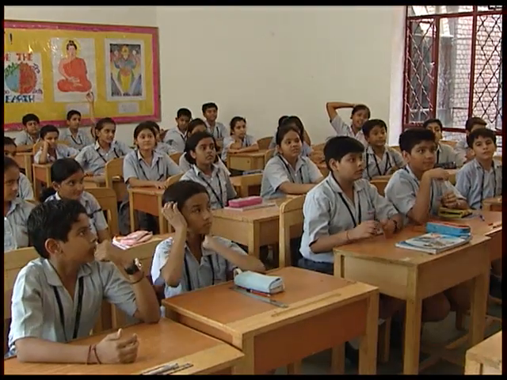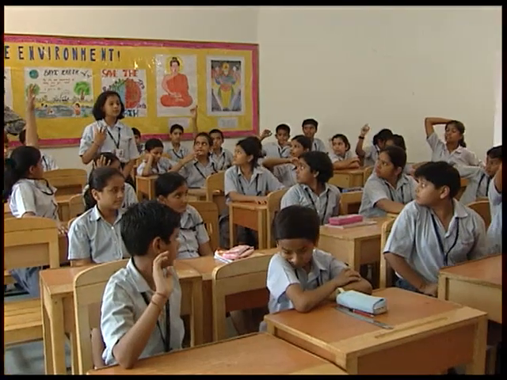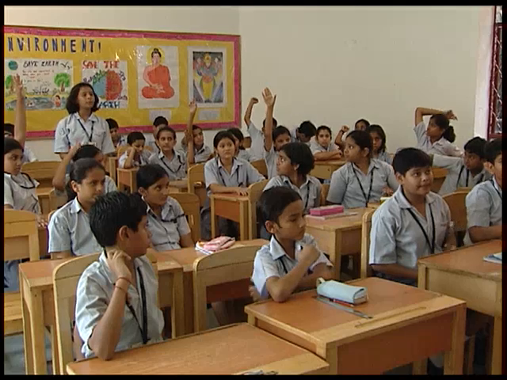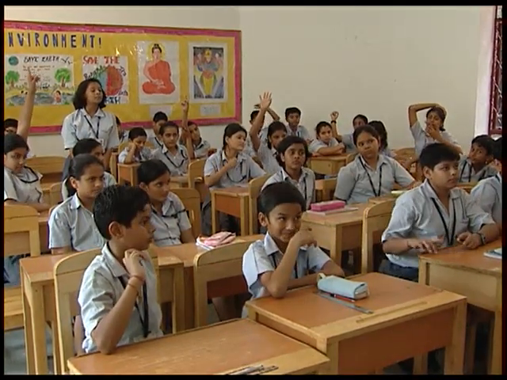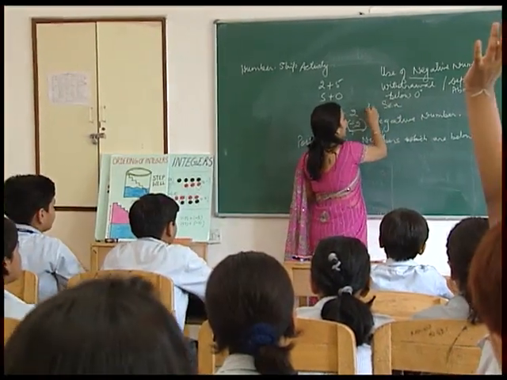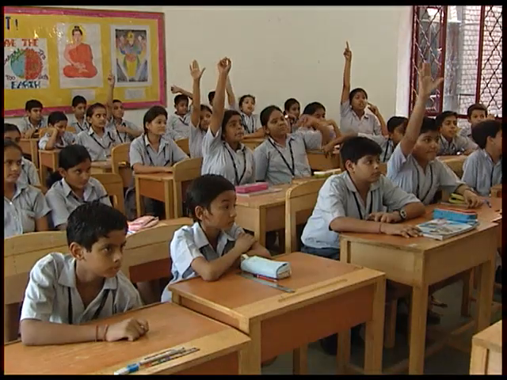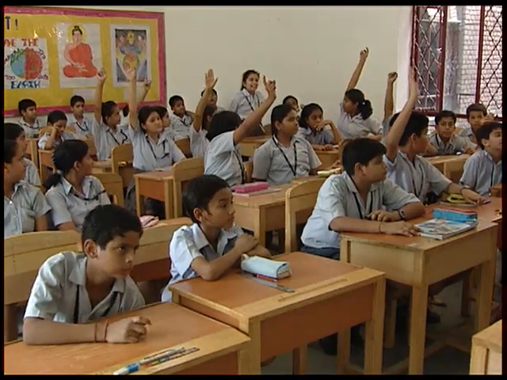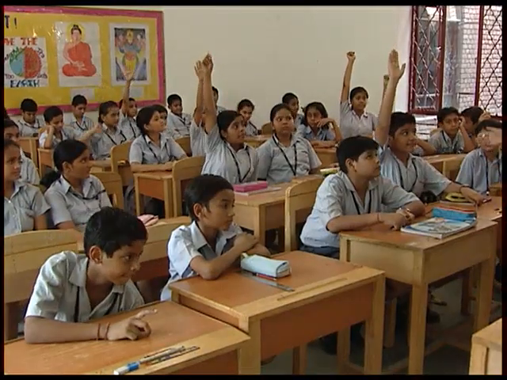And in the sea level also. Yes, Ishta? Considering the altitude from the sea level, if it is below the sea level, it would be measured as minus, and if it is above the 0 level, it would be measured as positive. Very good. Above sea level and below sea level. Below sea level will be indicated by which sign, Khushbu? By the minus sign. And above sea level will be plus sign.